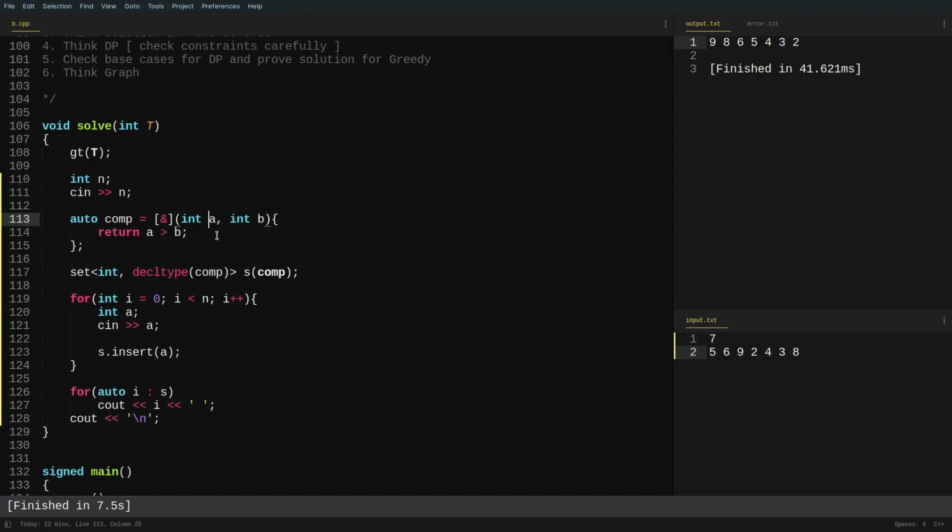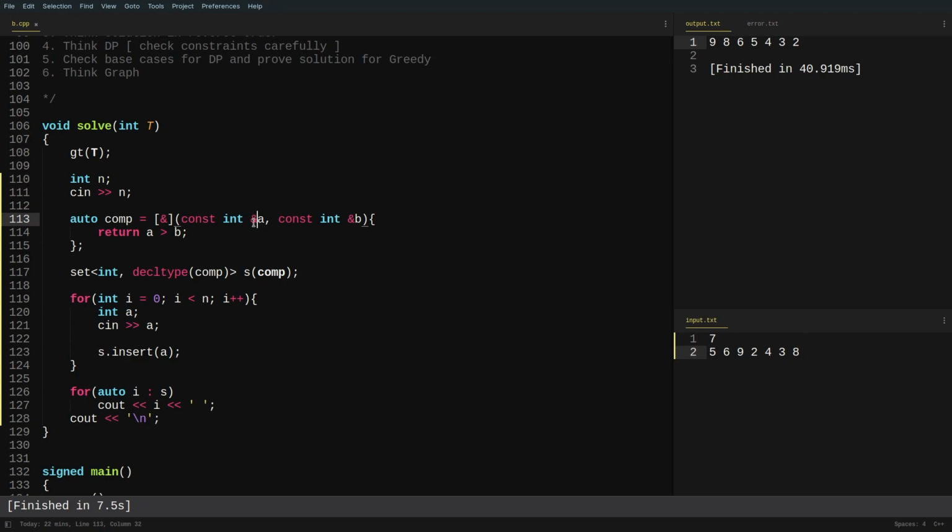So you see that I'm passing the variables by value. I can also pass them by reference, right? The only thing that you need to take care of is whenever you pass by reference, it will not work directly. You will have to write some keyword here. So you see that it is showing me some error. So I'll have to write the keyword const whenever I'm passing the variables by reference. So it works now. But now the question is, if it is working by passing by value, why do we actually need to pass by reference?